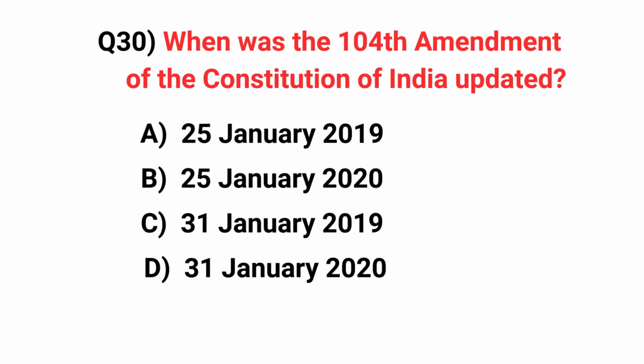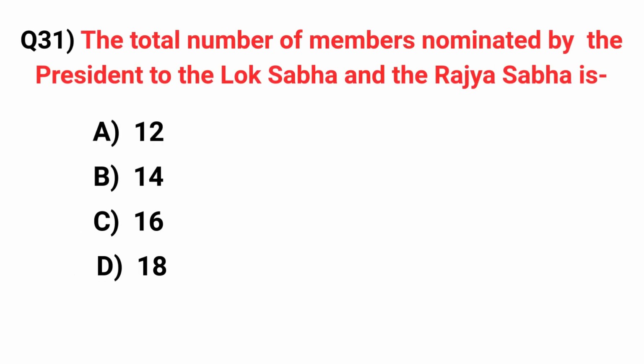When was the 104th Amendment of the Constitution of India updated? Answer option B, 25th January 2020. The total number of members nominated by the President to the Lok Sabha and Rajya Sabha is. Answer option B, 14.